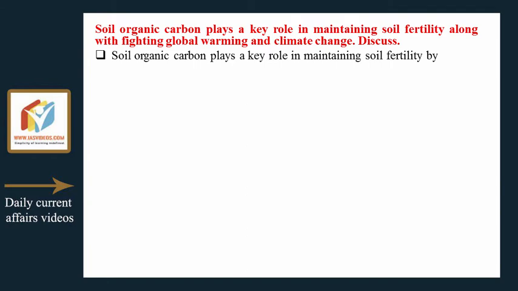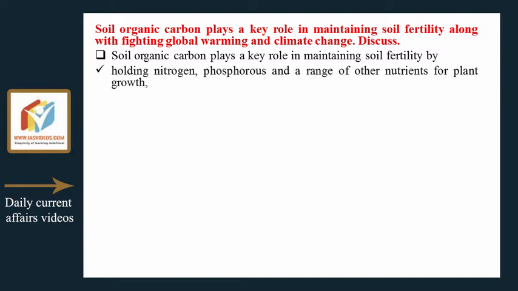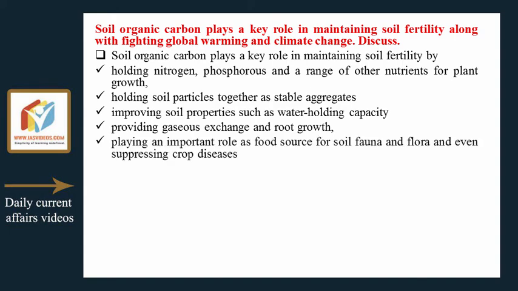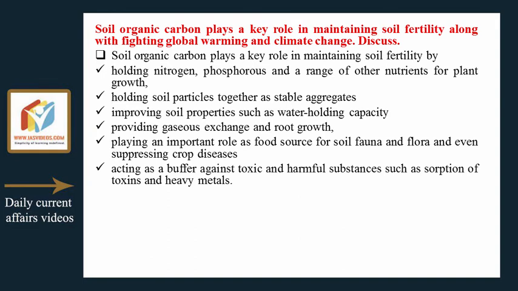Soil organic carbon plays a key role in maintaining soil fertility by holding nitrogen, phosphorus and a range of other nutrients for plant growth, holding soil particles together as stable aggregates, improving soil properties such as water holding capacity, providing gaseous exchange and root growth, playing an important role as food source for soil fauna and flora and even suppressing crop diseases, acting as a buffer against toxic and harmful substances such as absorption of toxins and heavy metals.